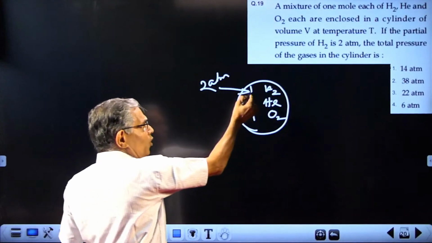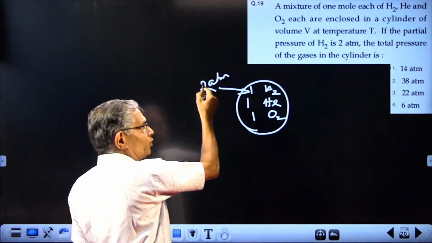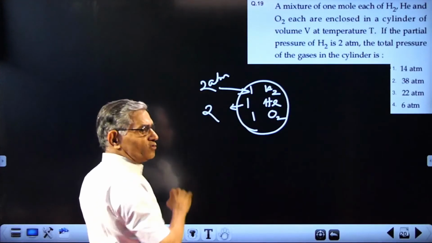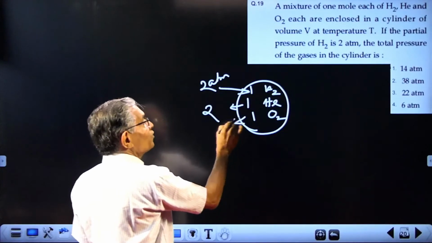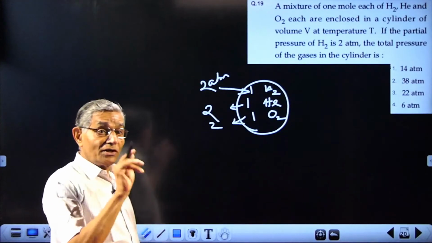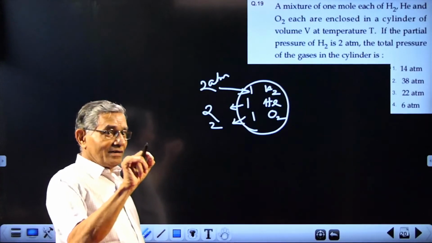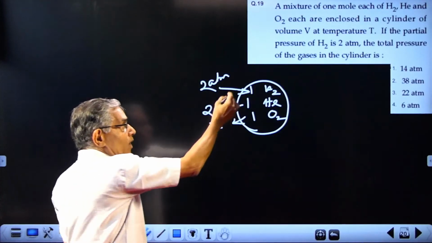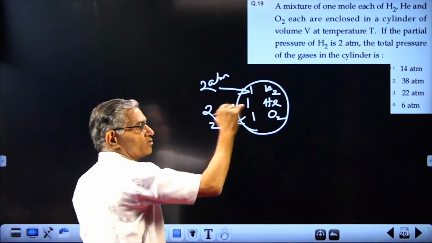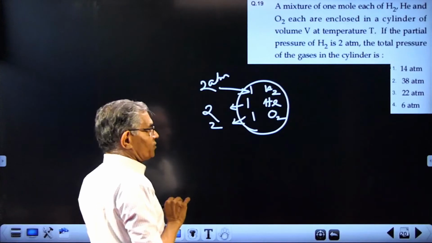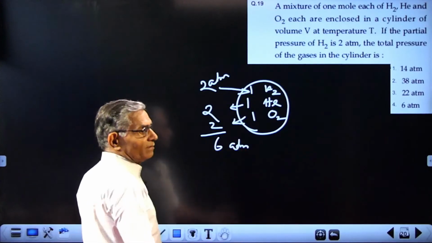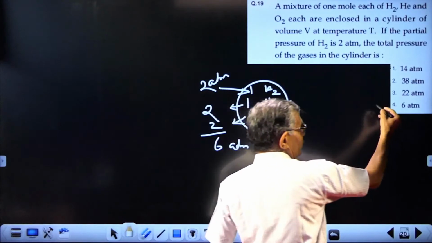So if 1 mole hydrogen can exert a partial pressure of 2 atmosphere, naturally 1 mole helium also will exert 2 atmosphere. 1 mole oxygen also can have 2 atmosphere. Partial pressure is the pressure exerted by one component in a mixture. If 1 mole hydrogen can exert 2 atmosphere, naturally others can also independently exert 2 atmosphere each. So total pressure in the mixture will be 6 atmosphere. No more calculation. 6 atmosphere, answer 4.